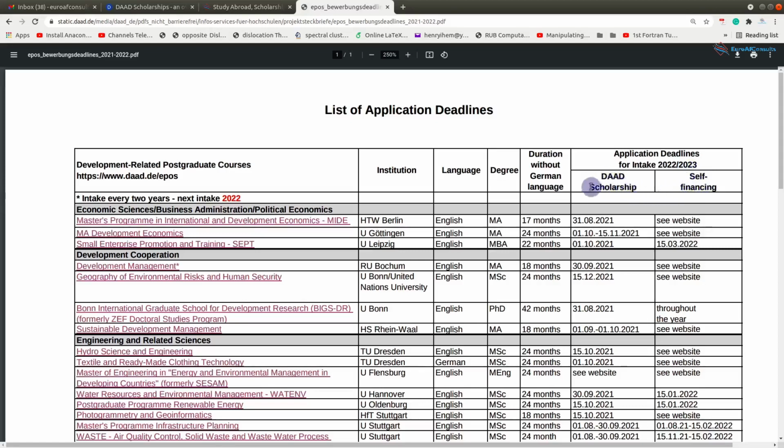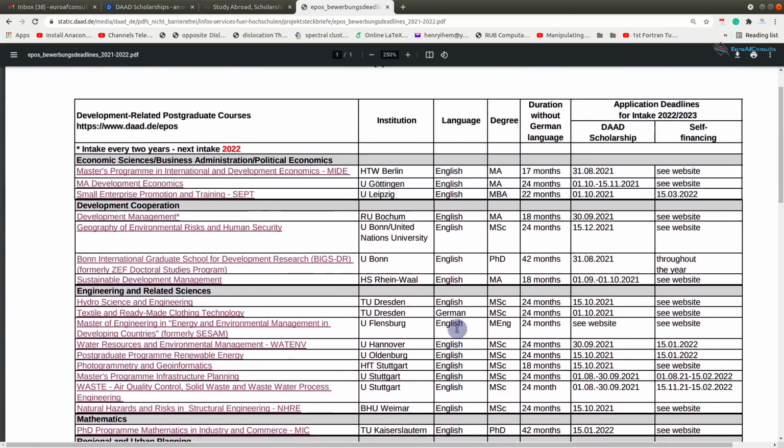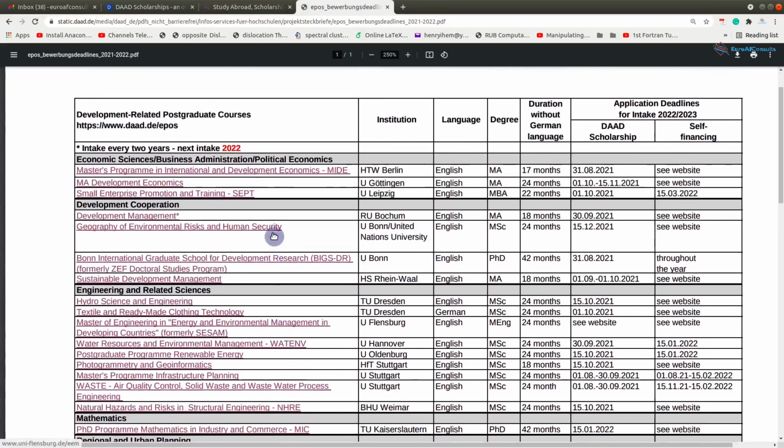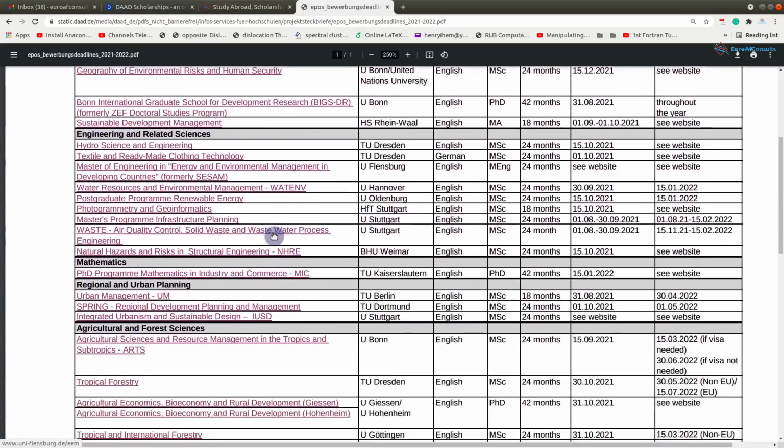But if you get the DAAD scholarship, then you are covered in terms of your transportation, your accommodation, your other expenses, and your health insurance as well. DAAD will take care of those things. The duration of the studies is here, and then the degree, the application deadline, and the language of instruction. Most of these courses are taught in English, so German is not needed. You just need an English proof. The institutions and the different courses are all listed here.